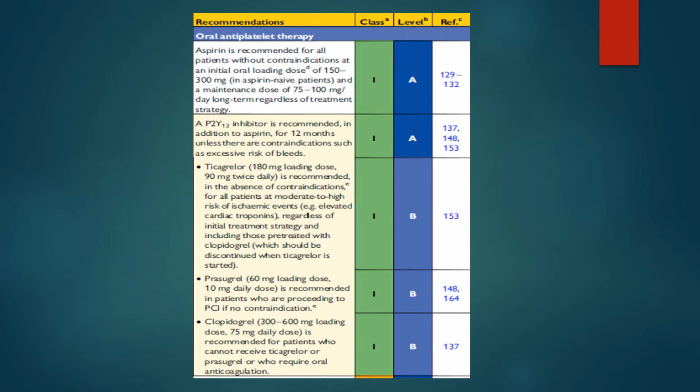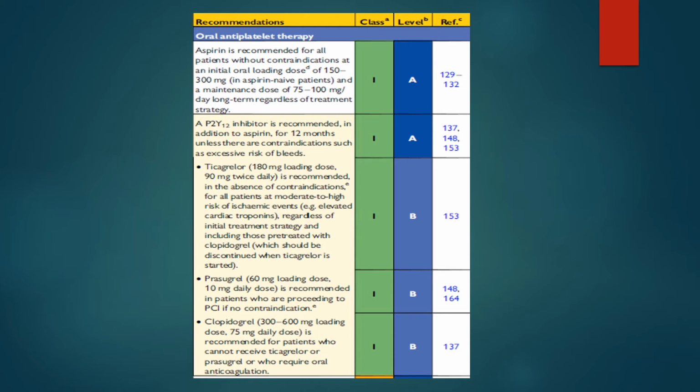To sum up the dual antiplatelet therapy for these patients, the guidelines state that aspirin is recommended for all patients without contraindication, at an initial oral loading dose of 150 to 300 milligram in aspirin-naive patients who had not been using aspirin before.